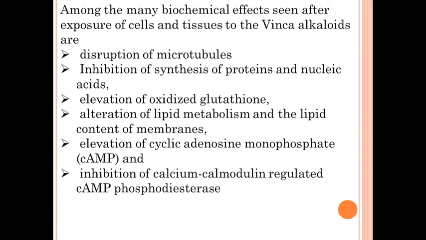In this way it gives the anti-neoplastic activity. The third one is elevation of oxidized glutathione. Elevation of oxidized glutathione in cystinotic proximal tubular epithelial cells causes increased oxidative stress. When there is elevation of oxidized glutathione, it results in increased oxidative stress, which may contribute to tubular dysfunction.